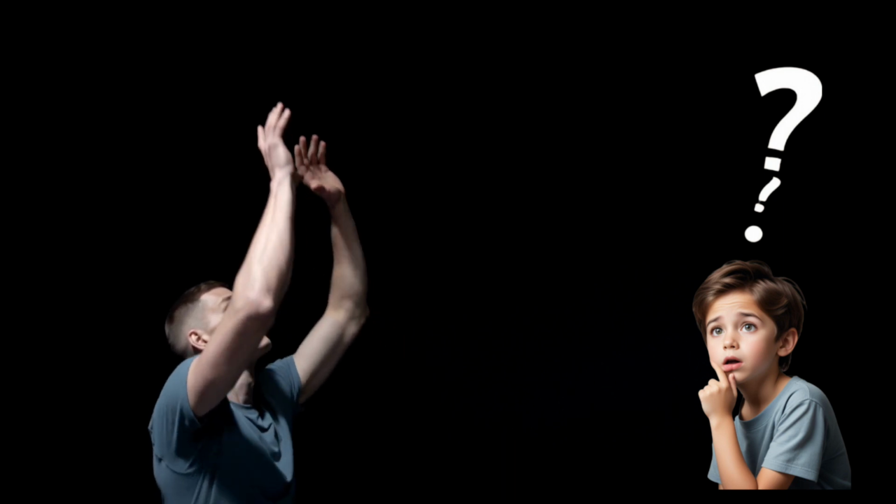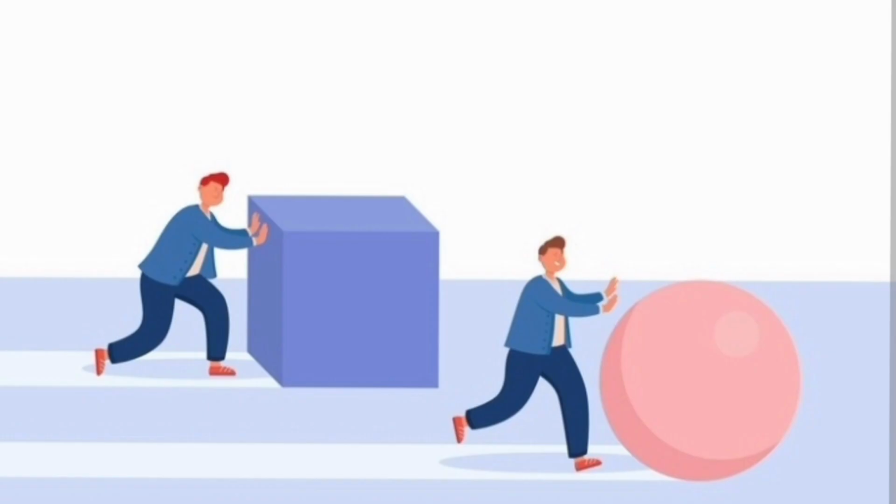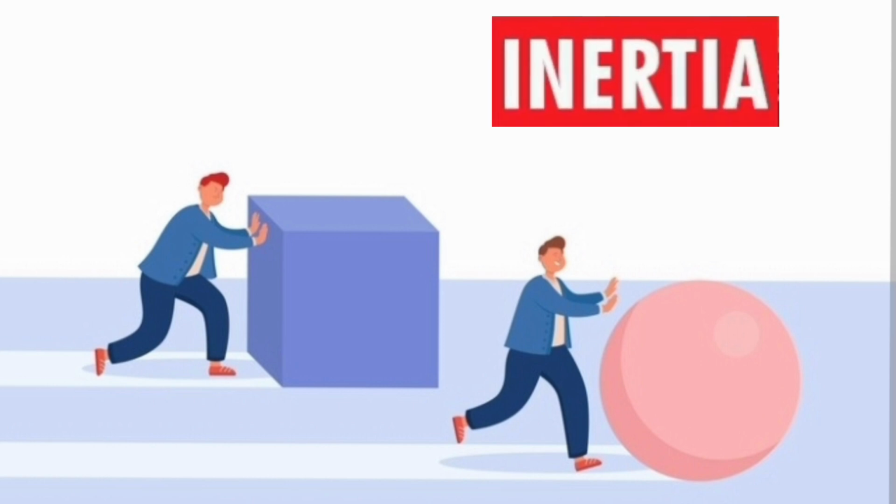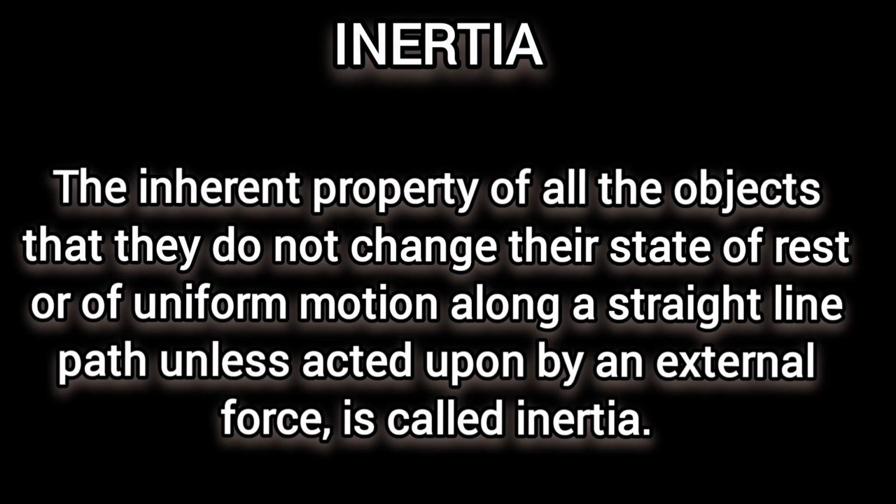At this stage, we may guess that this sequence of events is related to an intrinsic property of the body called inertia. Thus, inertia is the inherent property of all the objects that they do not change their state of rest or of uniform motion along a straight line path unless acted upon by an external force. Inertia of a body is of three types: inertia of rest, inertia of motion and inertia of direction.